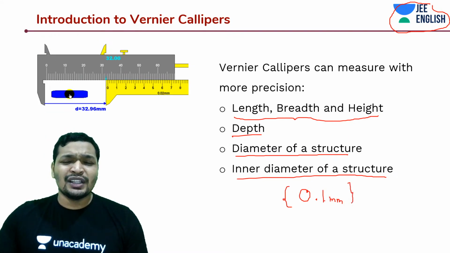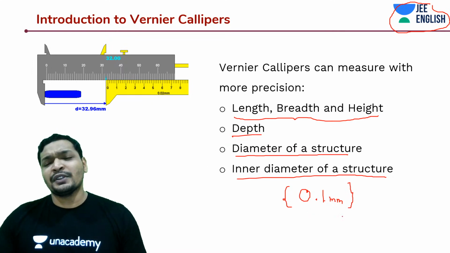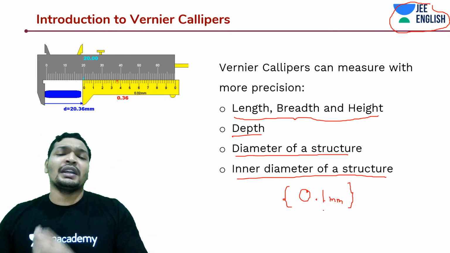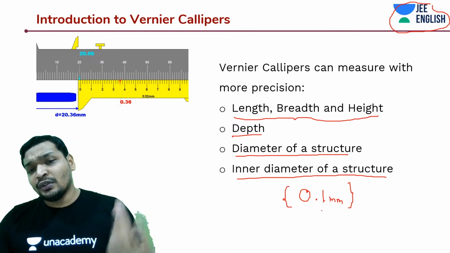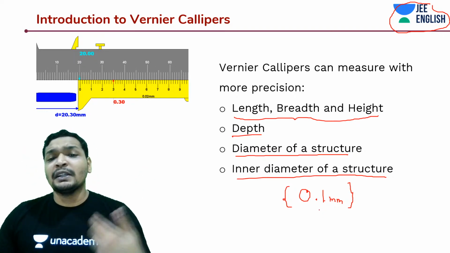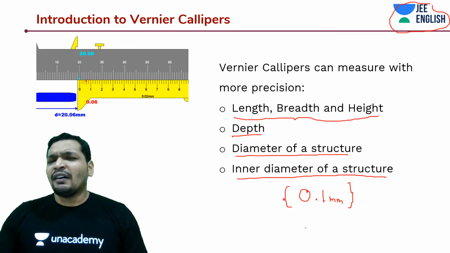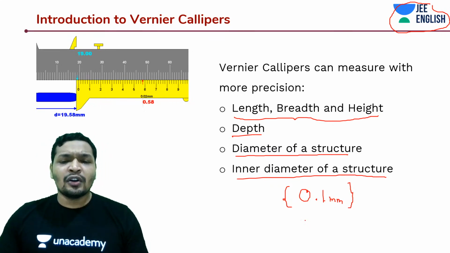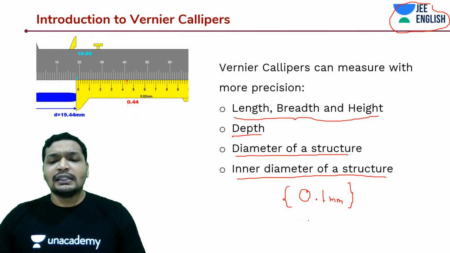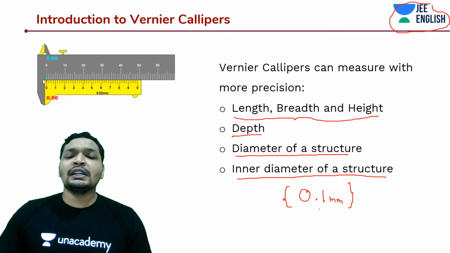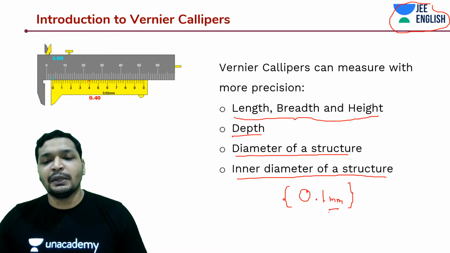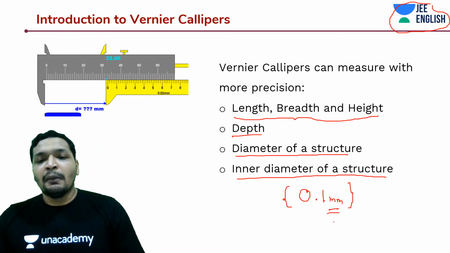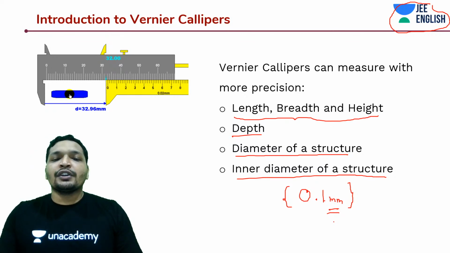So in your syllabus you generally have anywhere around 0.1 or 0.01 mm, but Vernier calipers can measure generally up to the 4th decimal place, 5th decimal place in some cases. But when we are talking about your IIT JEE syllabus, you're going to talk about only the 2nd decimal place of centimeters or 1st decimal place of millimeters. So do remember this. Your syllabus typically has only this much, but anyway, the concept is the same. Nothing is going to change.